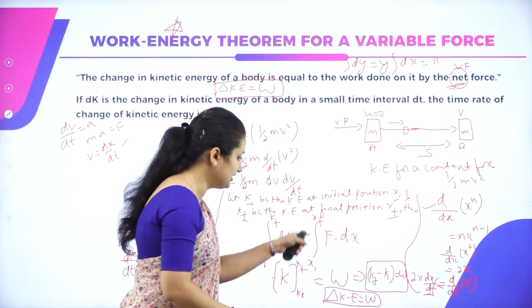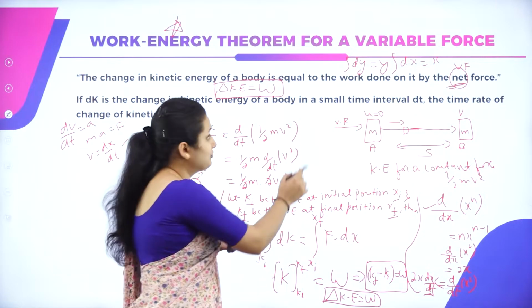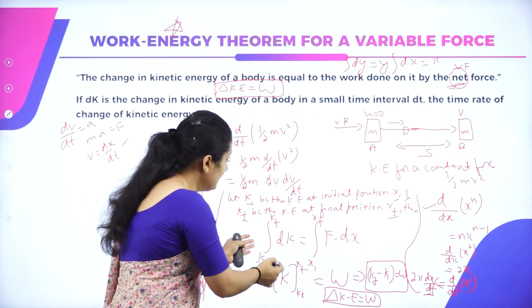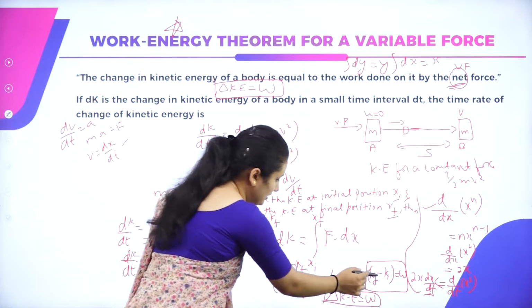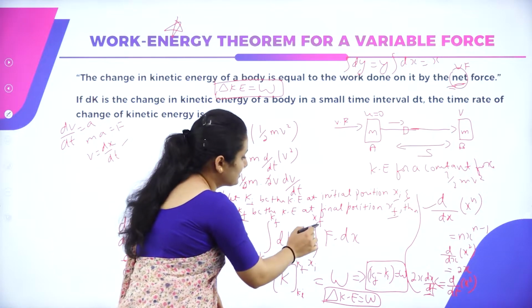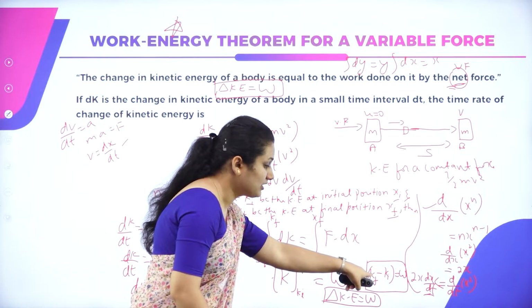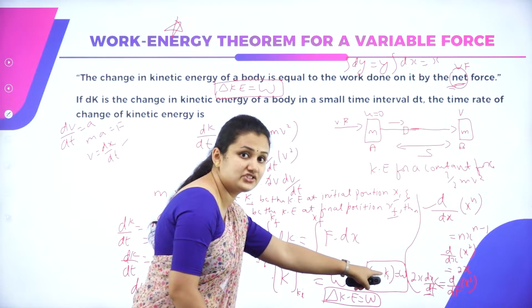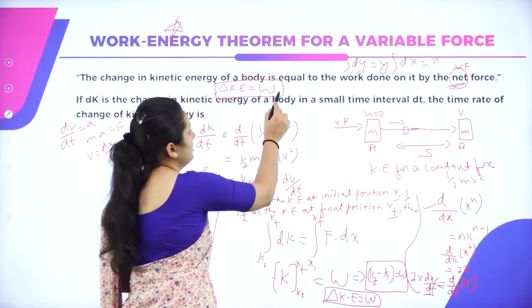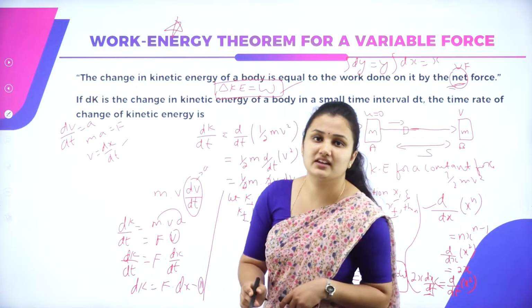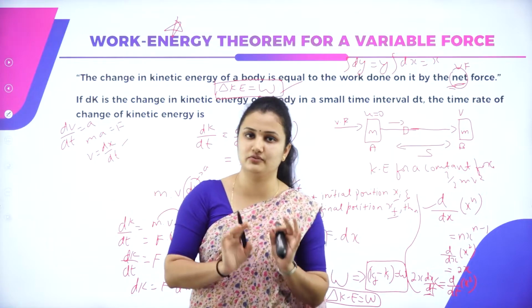So, dK is equal to the integration of F dot dx. After applying the integration, the integral of dx is x, dy is y. Similarly, the integral of dK is K. Applying limits, upper limit minus lower limit is equal to the integral from xi to xf of F of x dx, which is nothing but work done. So, final kinetic energy minus initial kinetic energy is the change in kinetic energy. Delta K, the change in kinetic energy, is equal to work done. So, we have proved the work energy theorem using a variable force. It's simple differentiation and integration we have performed.